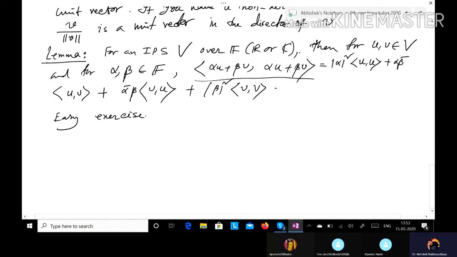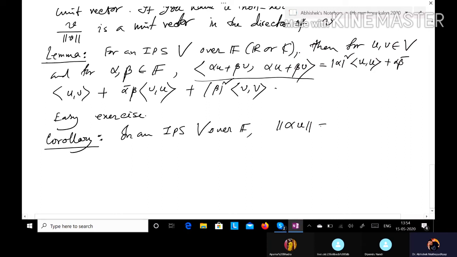And now with respect to this lemma, one can have the following. In an inner product space V over F, the norm of the vector alpha u will be mod alpha norm u for any u belongs to capital V and for any alpha belongs to capital F.